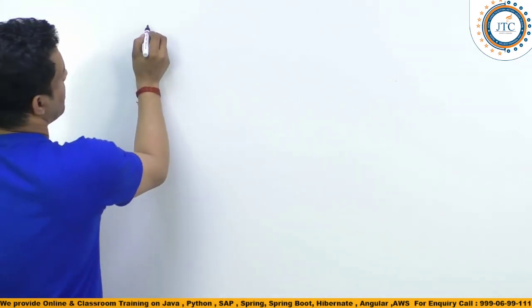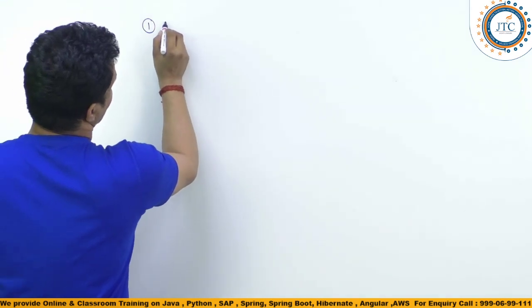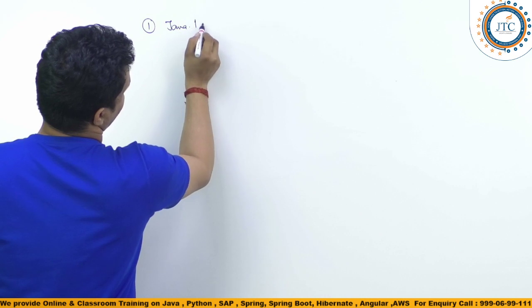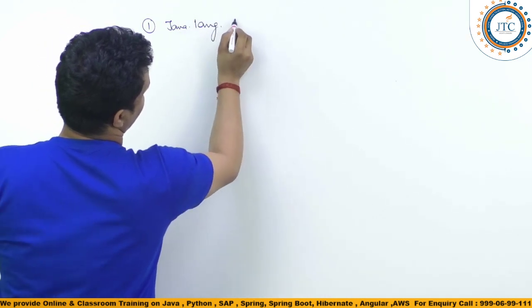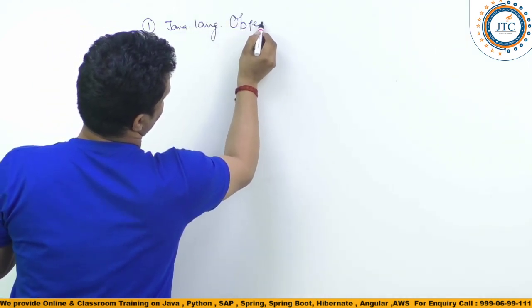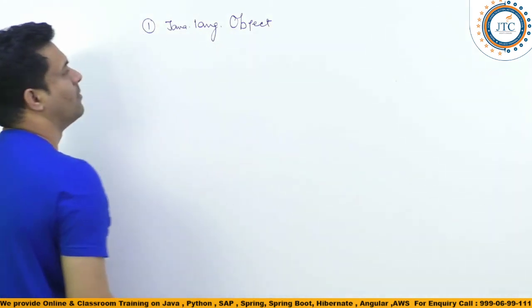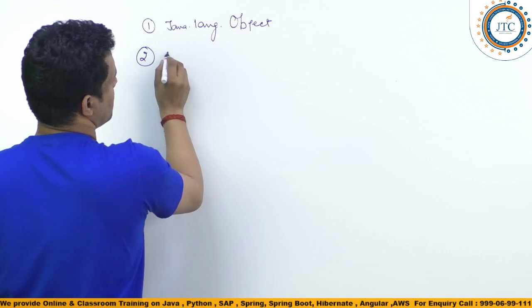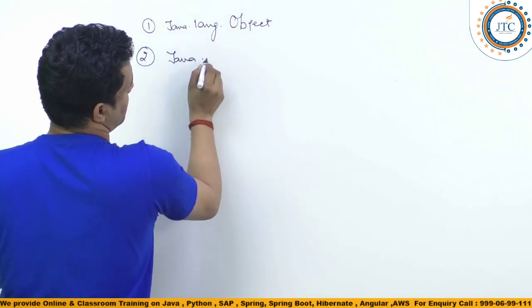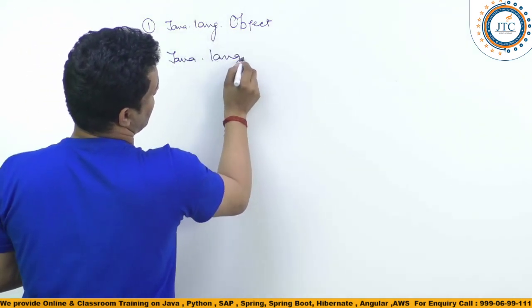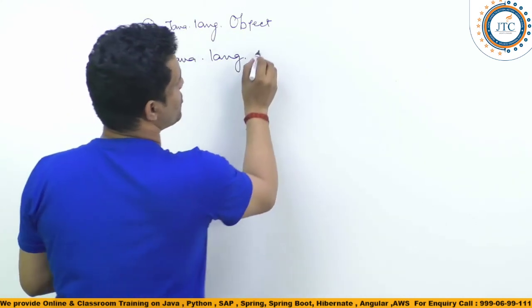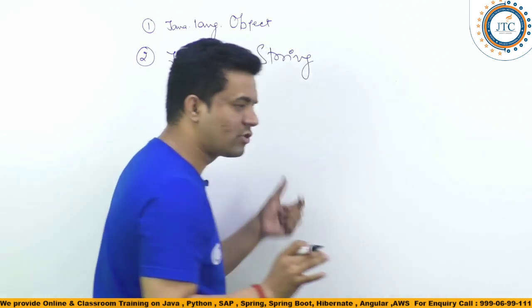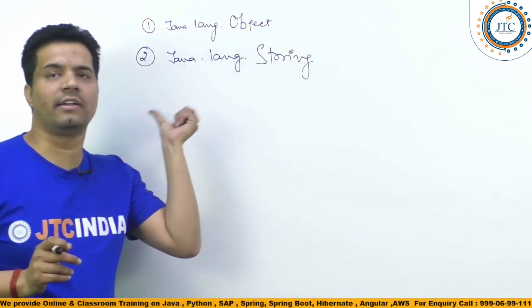For example, first one, java.lang.Object class is available. Second one is java.lang.String class. I am writing the fully qualified names.